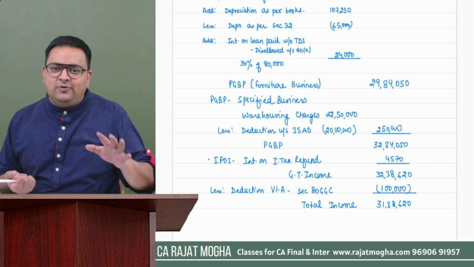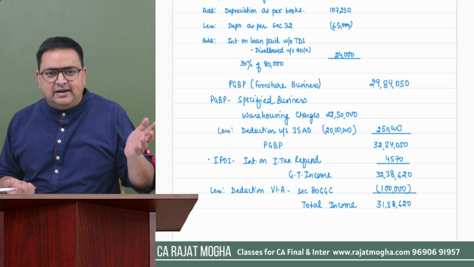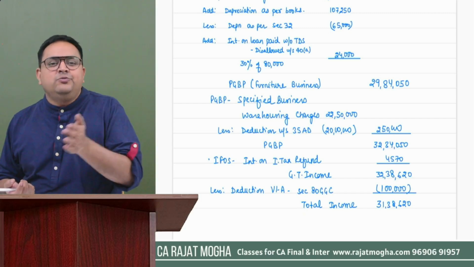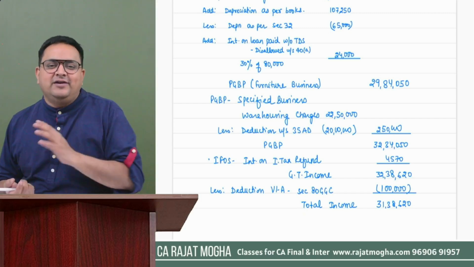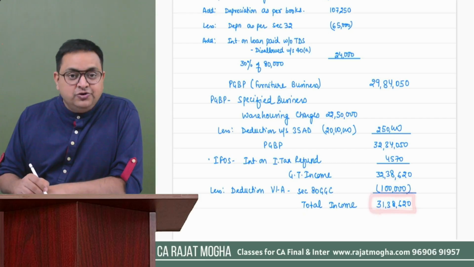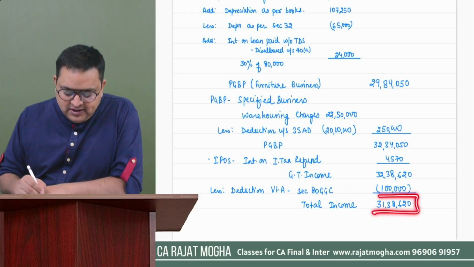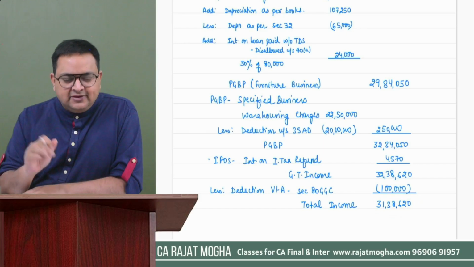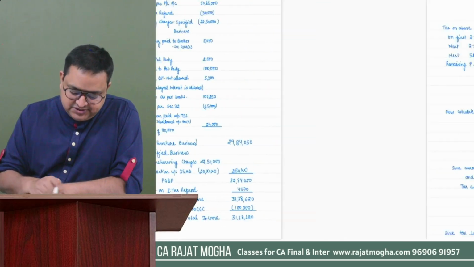So you have to apply only slab rates. That old one is slab rate: 0 to 2.5 lakh, nil; 2.5 lakh to 5 lakh, 5%, and so on. Right? And should you apply surcharge also? The answer is no. The total income is not going above 50 lakh. So here there is no requirement of surcharge.